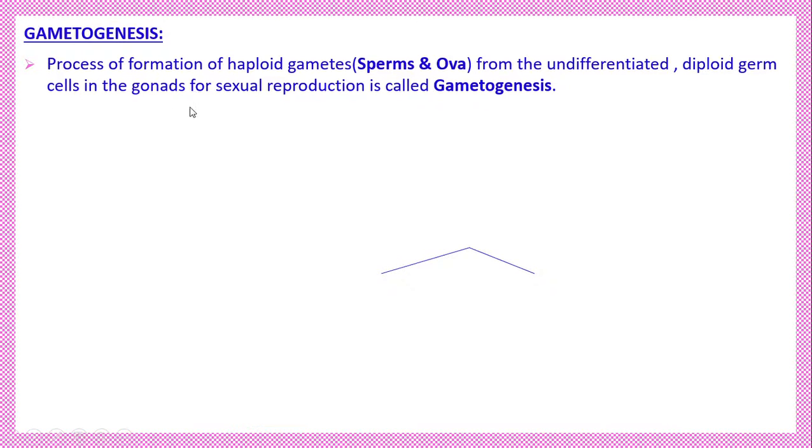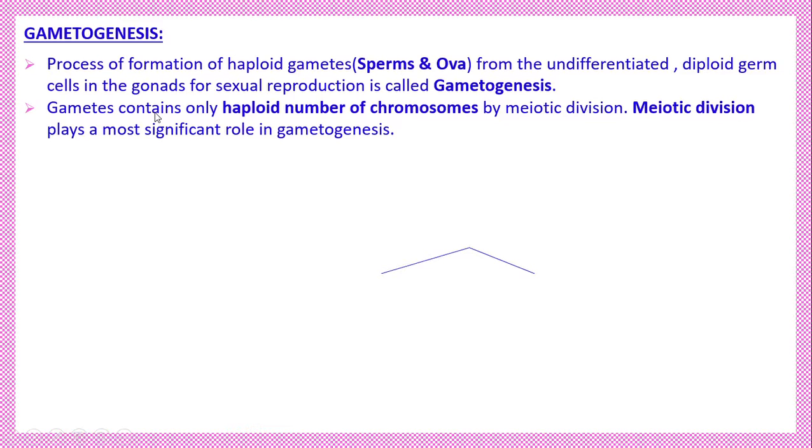Gametogenesis is the process of formation of haploid gametes. Why are they haploid? Because during gametogenesis, the special feature meiosis division, that is the reduction division, takes place, so that the chromosomal number is halved. So the sperm and the ovum, the male gamete and the female gamete, have the haploid number of chromosomes by meiosis division. The process of formation of haploid gametes, sperm or ova, from the undifferentiated diploid germinal cells in the gonad, that means the reproductive organ, is called gametogenesis.